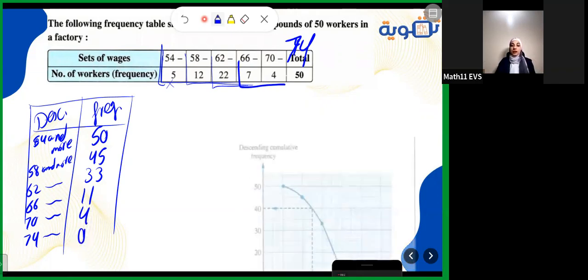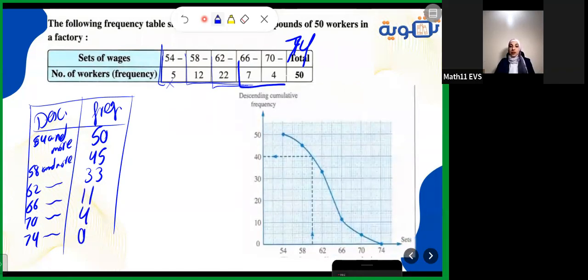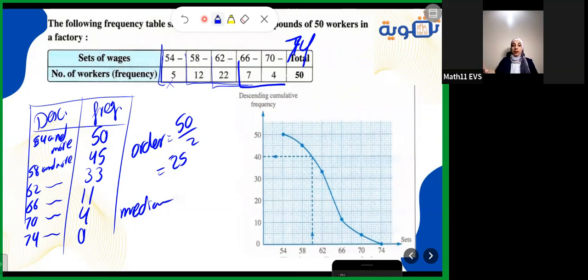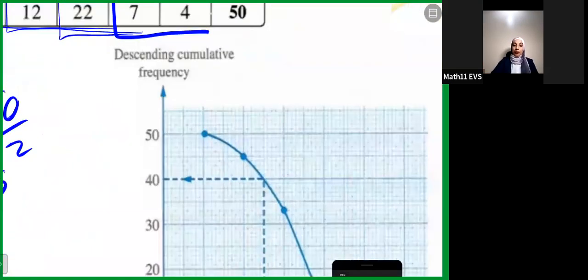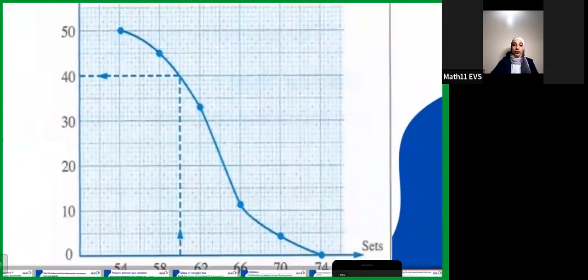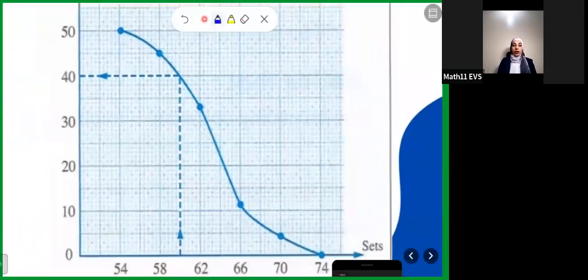Also we represent it on the graph like this, as you can see. And then how do we find the median now? The same step: get the order by dividing the total by 2, which is 25. This is the order. Then for the median, I will do the same step here. I zoomed in for you to know where I'm talking about. Here it's 25.